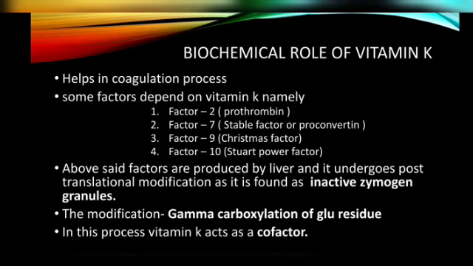And you are well aware of this. In the stomach there is production of pepsin in the form of pepsinogen, and it gets converted into pepsin with the help of HCl. In the similar way, these are produced as inactive zymogen granules, and they get converted into an active form. For that conversion into the active form, a reaction takes place. I will tell you about that later.